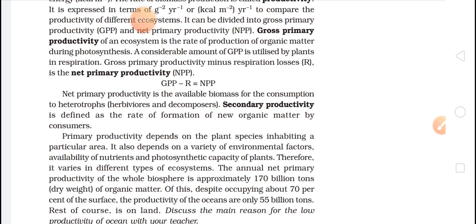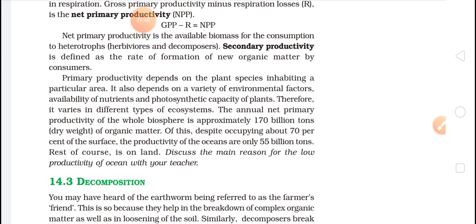The biomass will be in the form of NPP, because GPP they have produced, and from that GPP some of the energy or biomass is utilized by the plants. So now they have NPP as their net primary productivity, and that will be available for heterotrophs. Understood? Secondary productivity is defined as the rate of formation of new organic matter by consumers. After that, new organic matter will be formed and consumed, so that will be your secondary productivity.